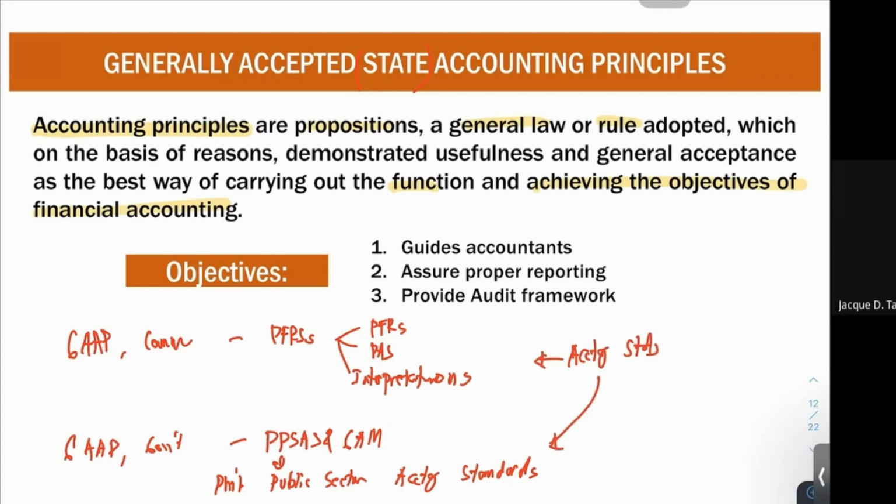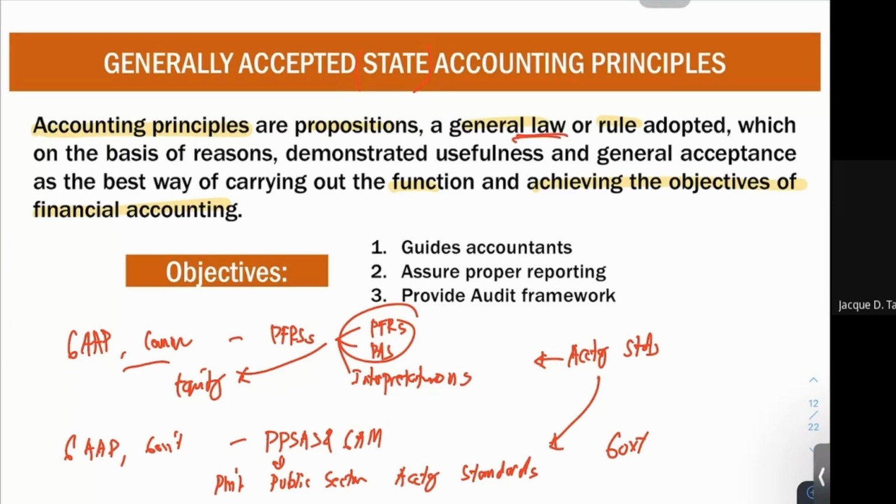Because in your commercial sector, generally, we account for your equity, which is within, again, your PFRS or PAS. However, here, we account for your government equity or your government fund, which is not within your different accounting standards. So it is promulgated by law itself. Generally accepted state accounting principles are provided by law.